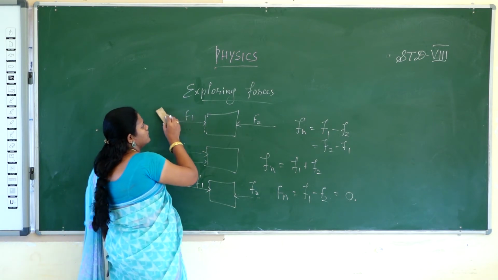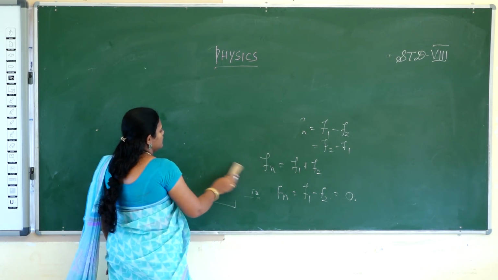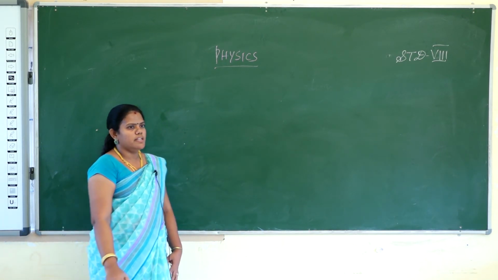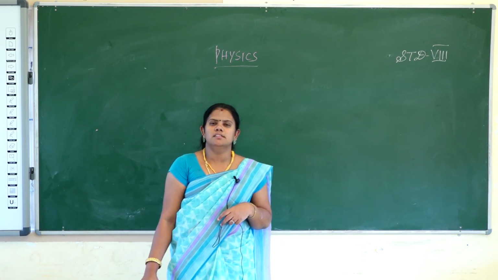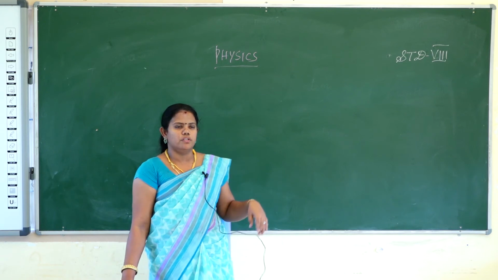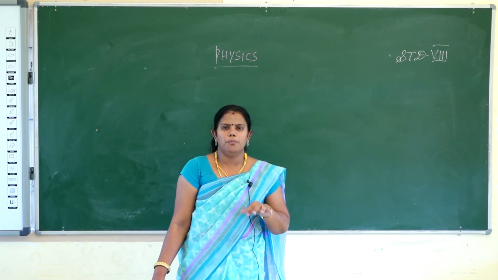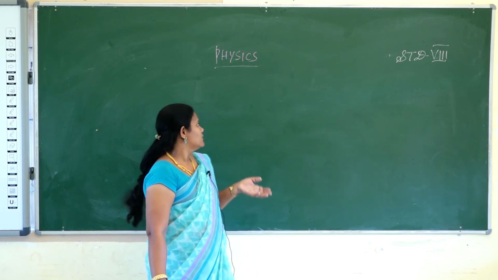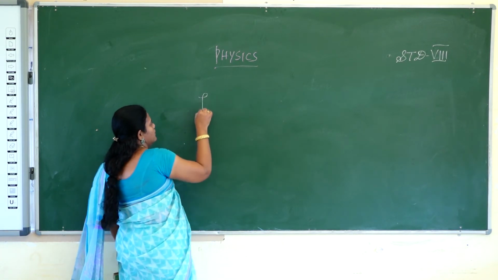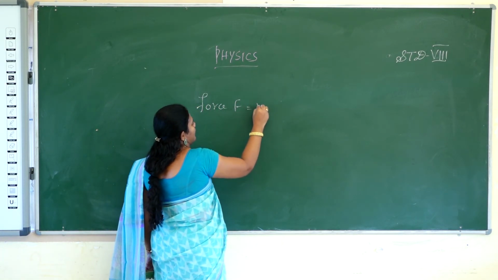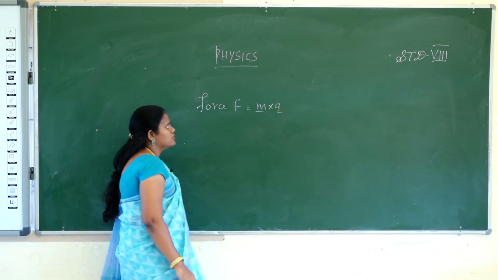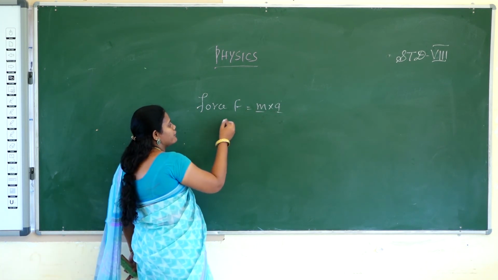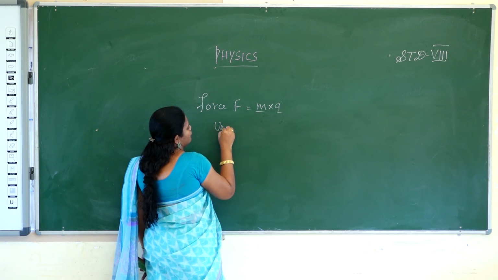Okay. Then next is the definition and unit of force. Already I told in the initial topic of force and pressure. What is force? A push or pull that changes the state of rest or motion. That is called force. The formula for force is F is equal to M into A, mass into acceleration. What is the unit of force?